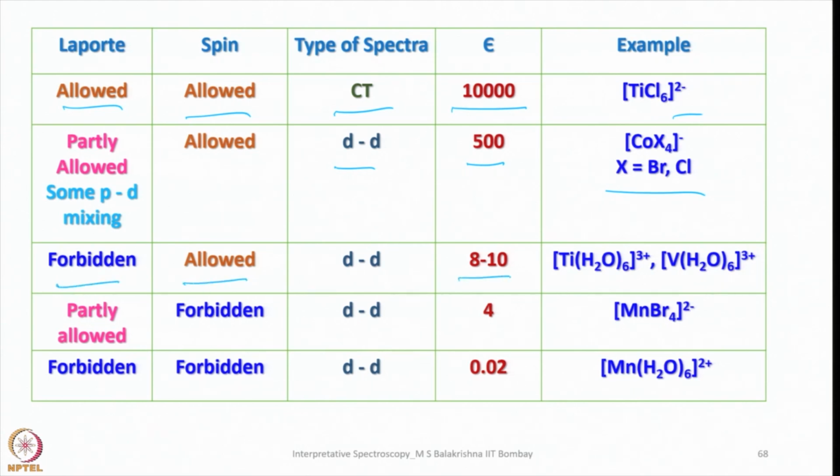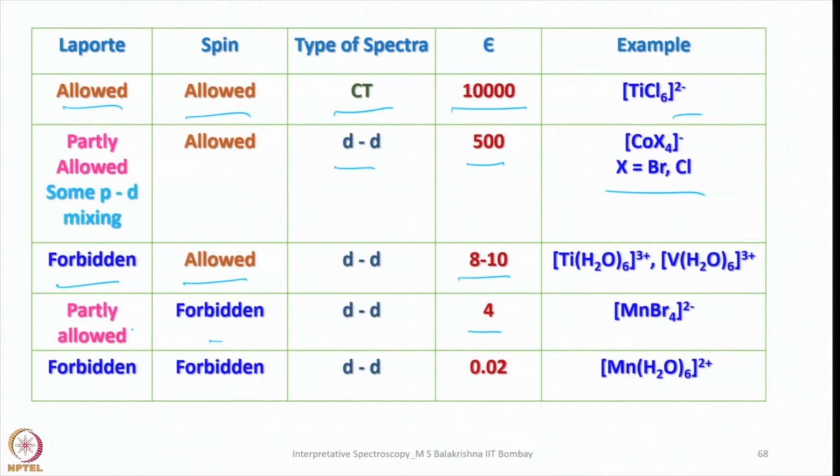Then Laporte forbidden and spin allowed, we have quite a few. Here it is again termed as d-d transition. Epsilon value is in the range of 10 to 100, where we have center of symmetry. For example, hexaaqua titanium 3+ or hexaaqua vanadium 3+. Then partly Laporte allowed and spin forbidden are those where we have a typical d5 system, and the epsilon value is very low, 4 here.